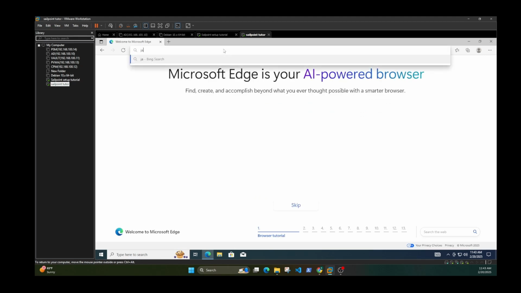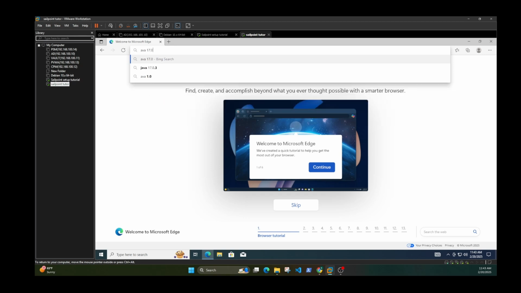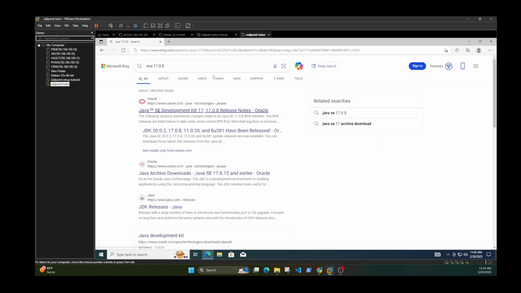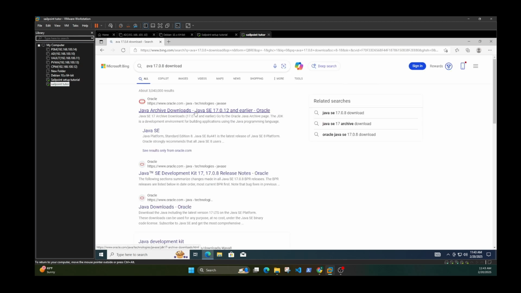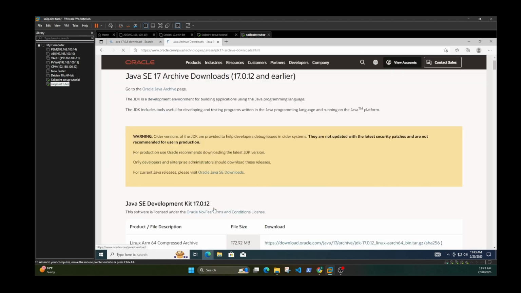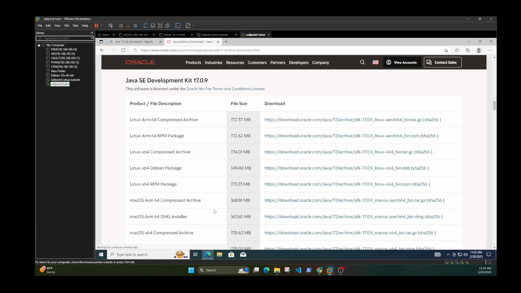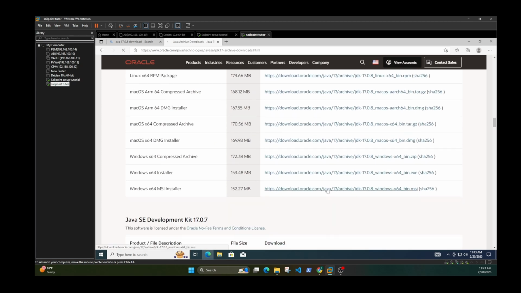Thing, just gonna do Java 17.0.8, download, version 8, download the MSI installer, and then go to